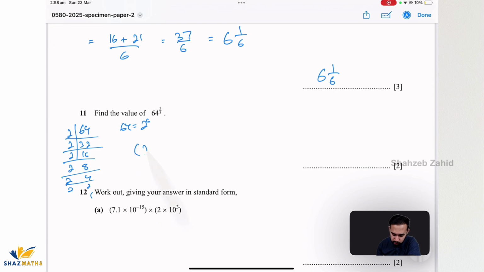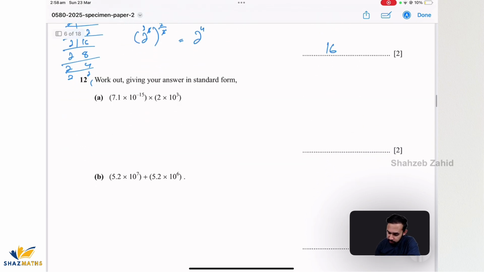That means I'm going to say 2 to the power of 6 whole power 2 by 3. A quick recap of law of indices: whenever there's a power of the whole power, both powers multiply. So 6 times 2 by 3 is 2 square times 2. That means 2 times 2 is 4, so 2 to the power of 4, which is 16.